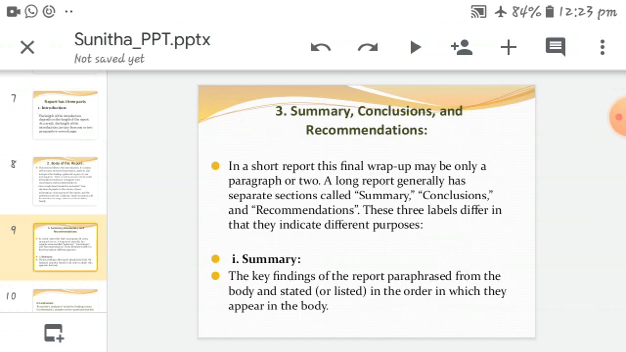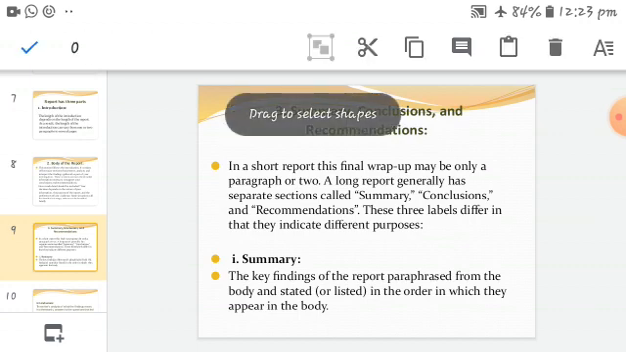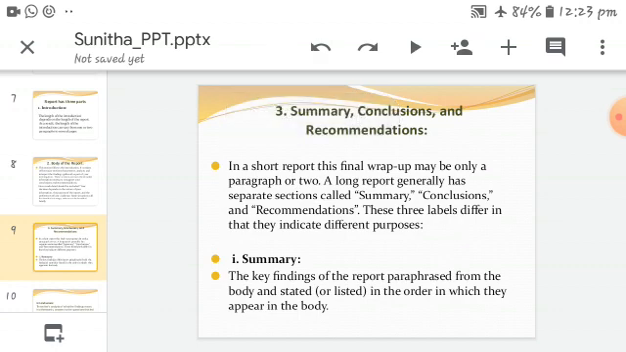And here it gives the summary, conclusions, and recommendations. What is the summary we are writing, and the conclusions and recommendations in the report? In a short report, this final wrap up may be only a paragraph or two. A long report generally has separate sections called summary, conclusions, and recommendations. These three labels differ in that they indicate different purposes.